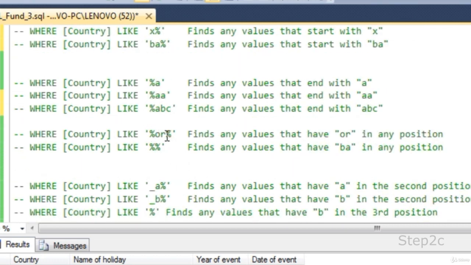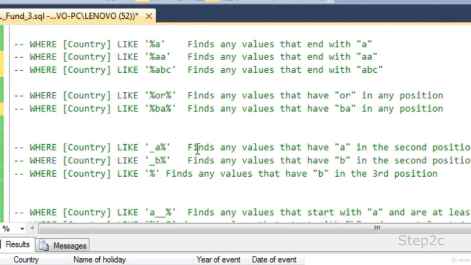Similarly, if you are looking for data that contain a word, say OR, anywhere, at the beginning, in the middle or at the end, you should specify percentage OR percentage. And if you are looking for data that contain the two characters BA in any position, you should specify percentage BA percentage.